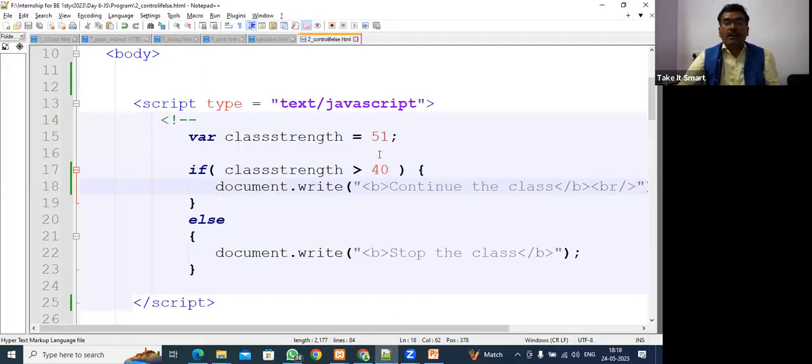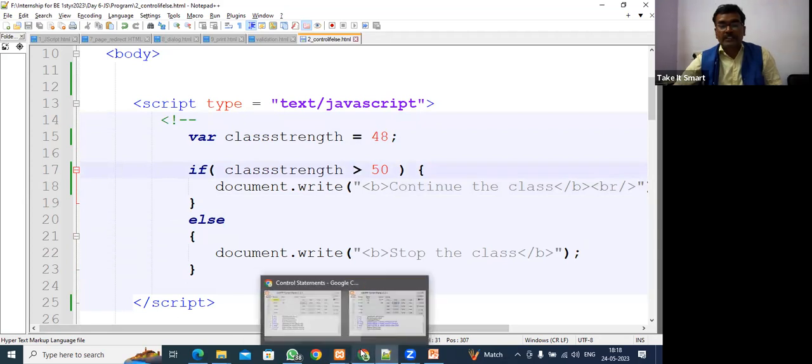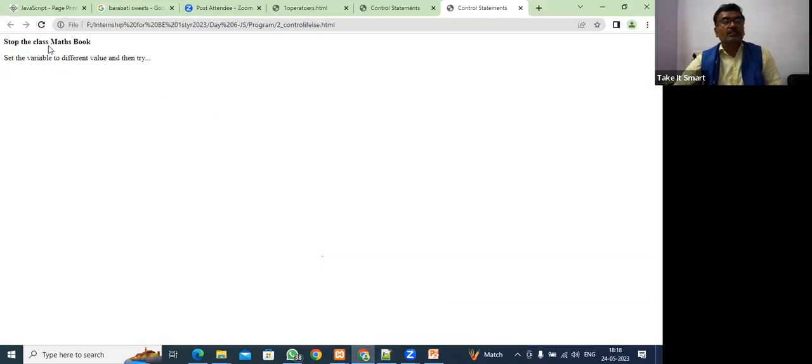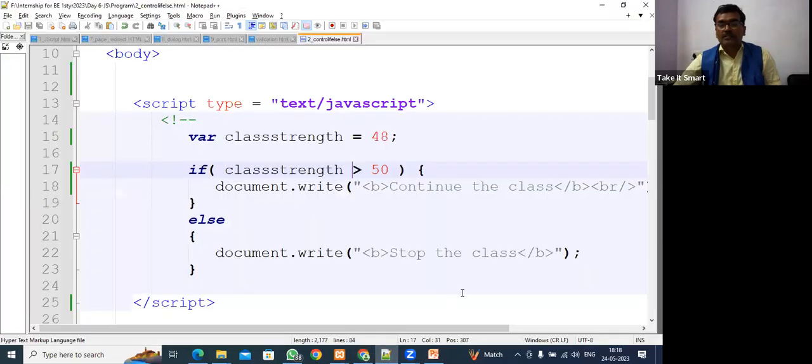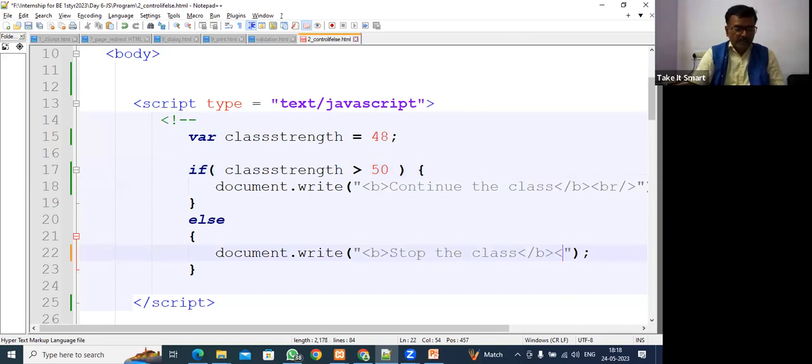Fine. Now suddenly what happened? I change the condition to 50, and the current strength is 48. So what is the program going to do now? Which part is it going to come to? It is going to come to this part because we will not meet the condition. Let's see here. "Stop the class." So it's coming, stop the class. Here we gave a BR tag.